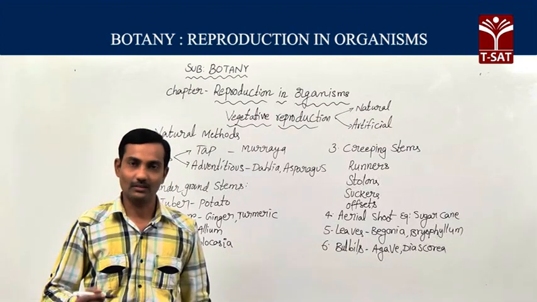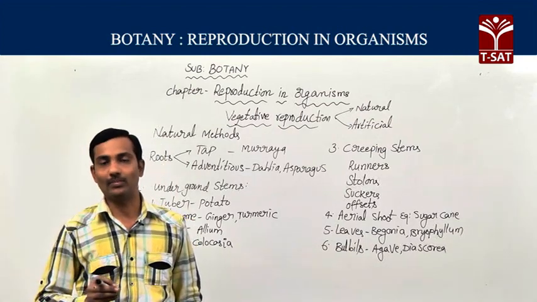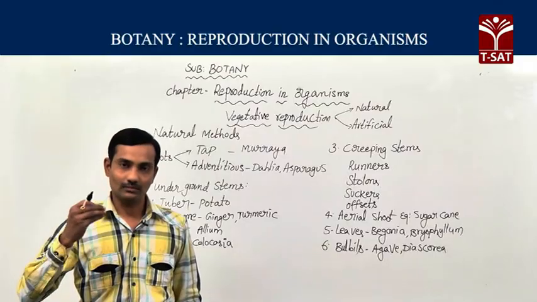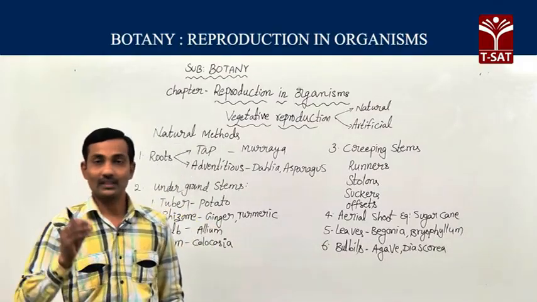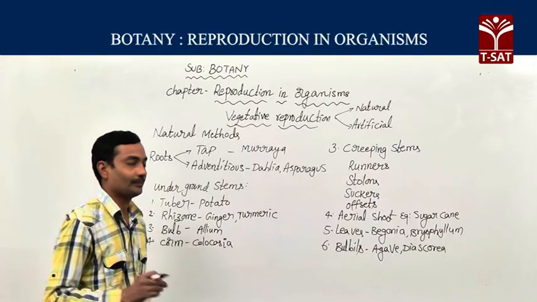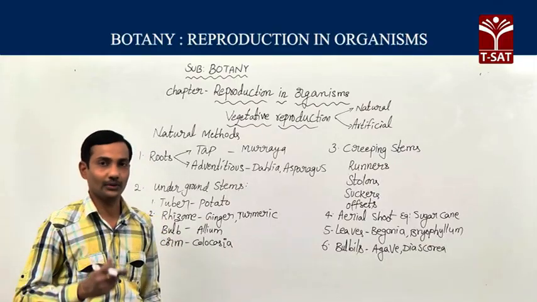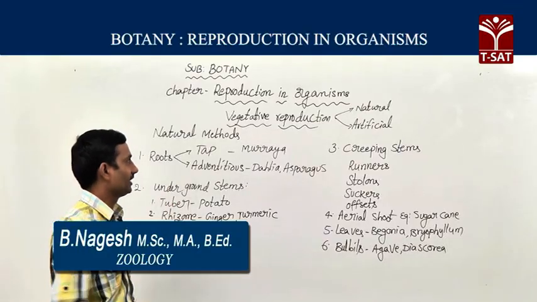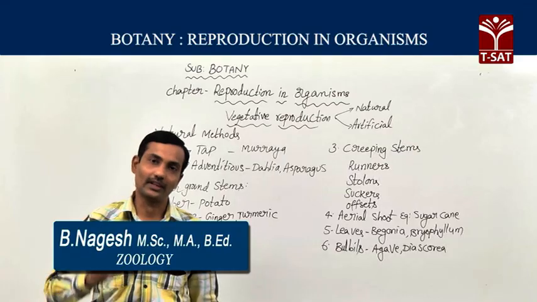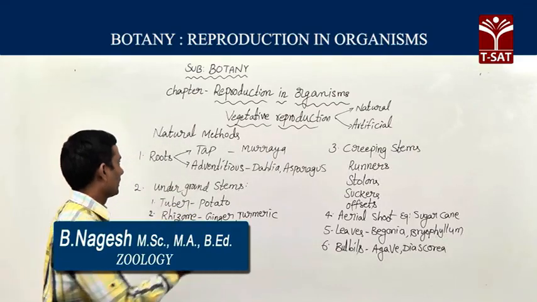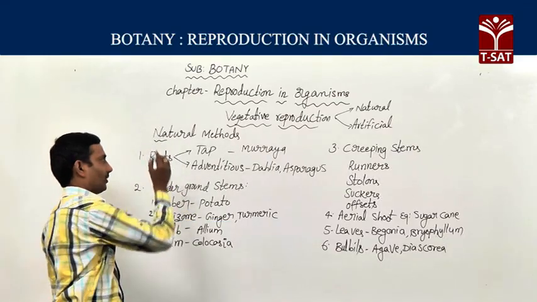Whatever structure, whatever part of the plant helps in the production of offspring, new young ones, that particular structure is known as a vegetative propagule. Vegetative reproduction has two types: natural method and artificial method. Natural methods of vegetative reproduction.